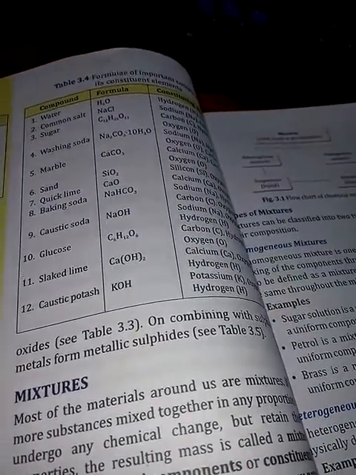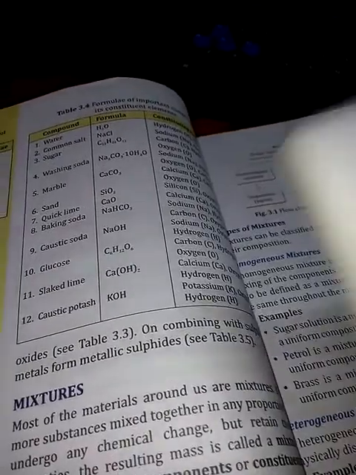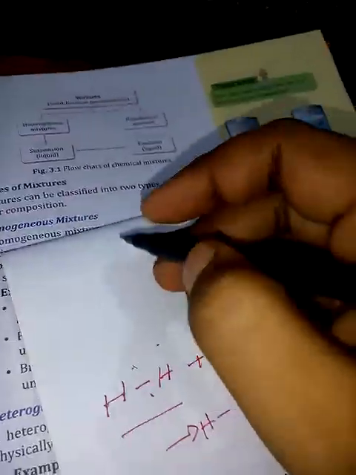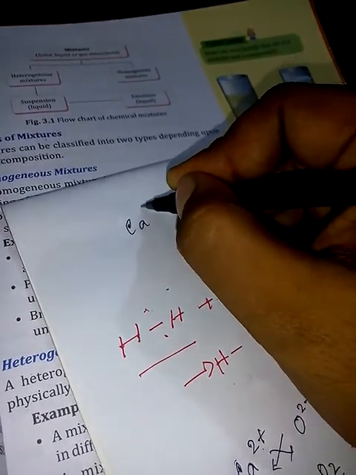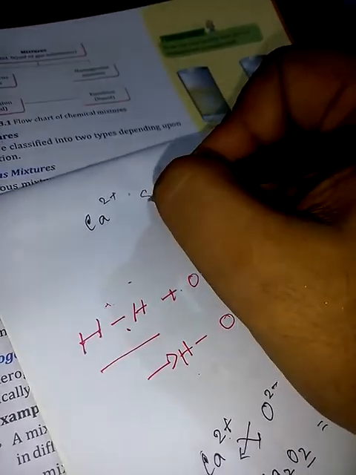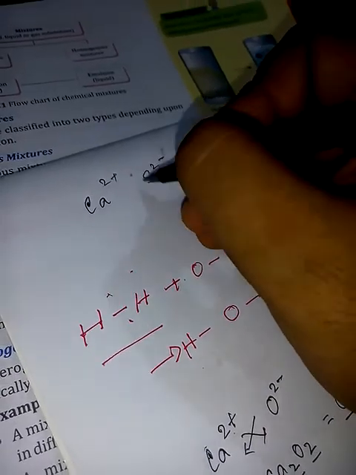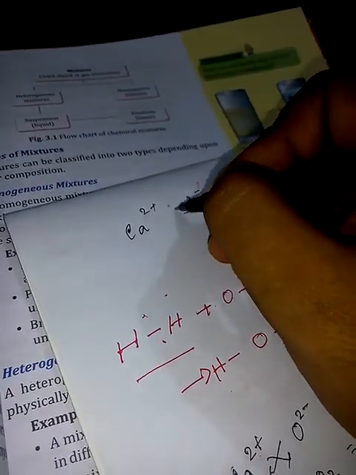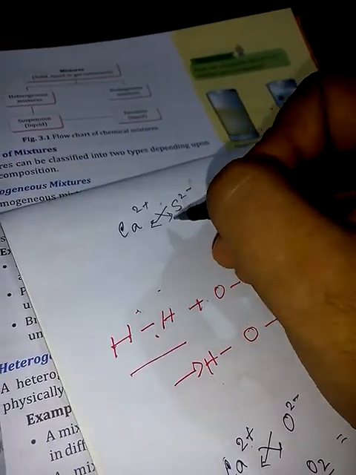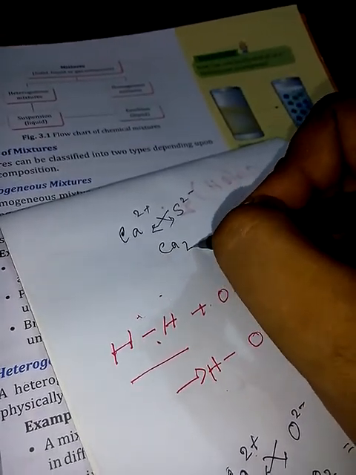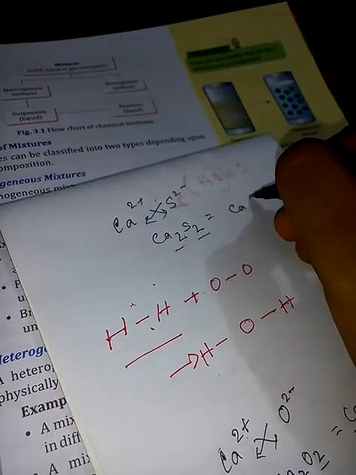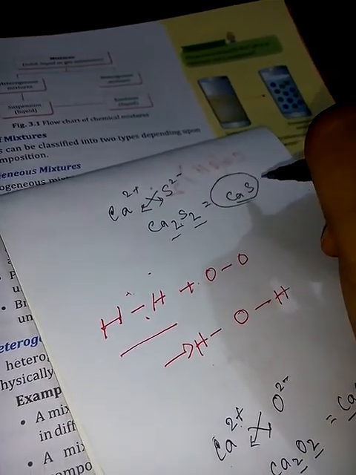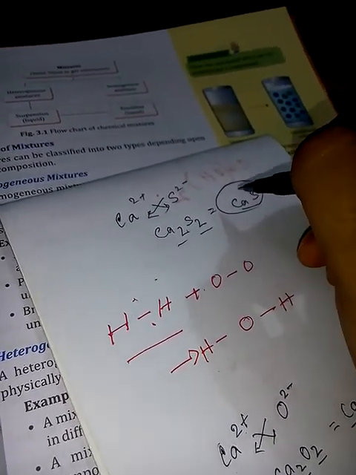Now sulfides. Similarly, what should be the formula of sulfides? See, in sulfides also, for example, I am writing the formula of calcium sulfide, Ca2+ and S2-. S2- is the sulfide. So with the interchange or crisscross method, again you will get Ca2S2. 2 is the common factor, so you will write CaS. This is the formula of calcium sulfide.